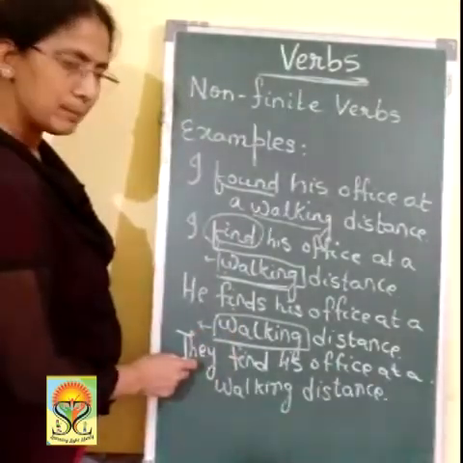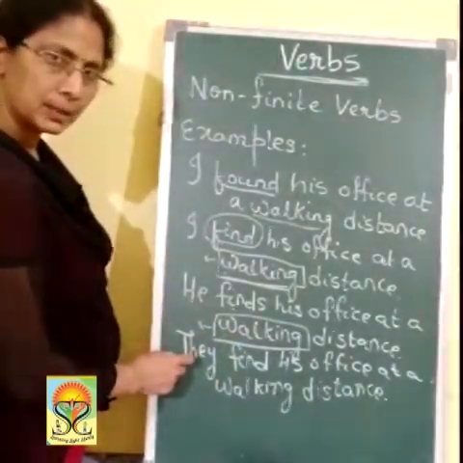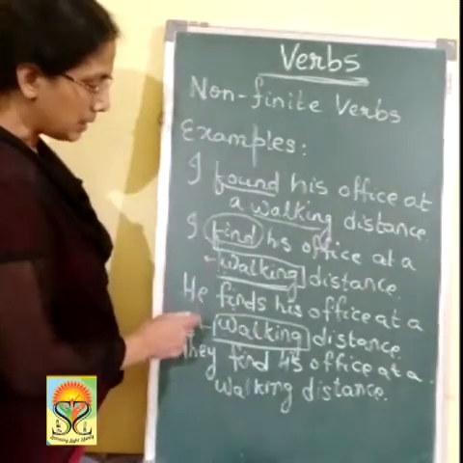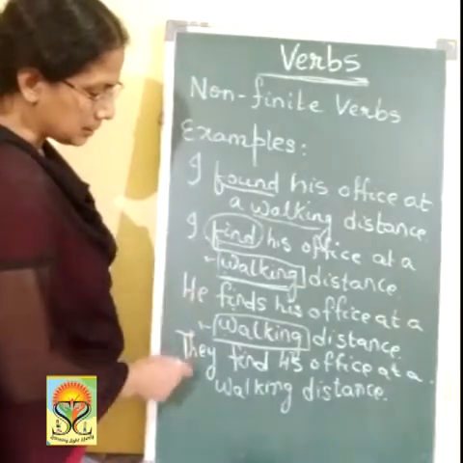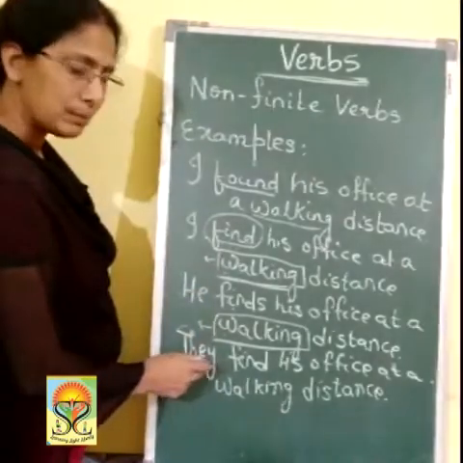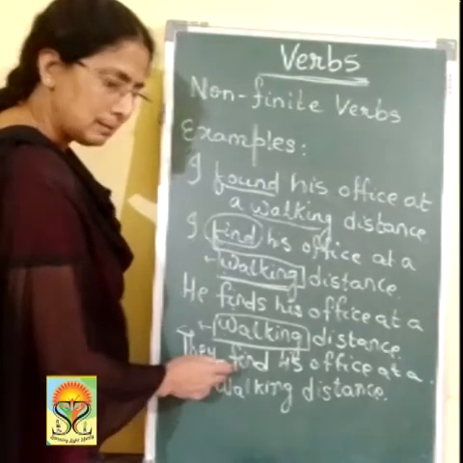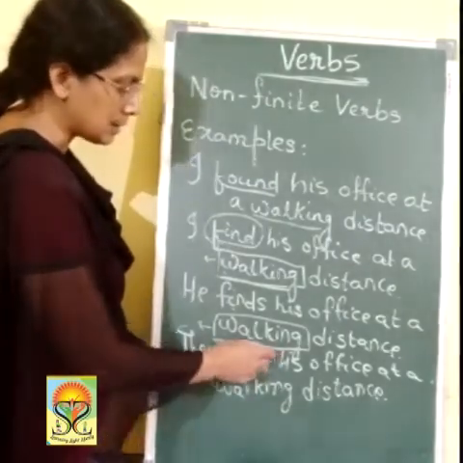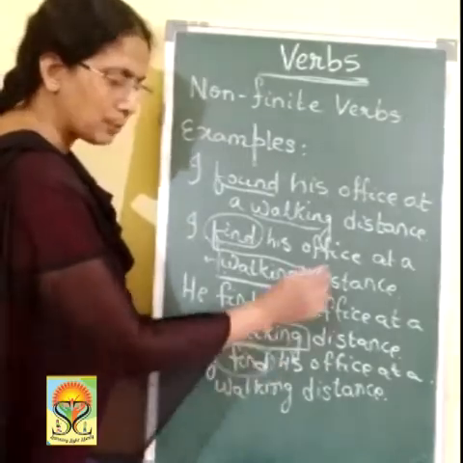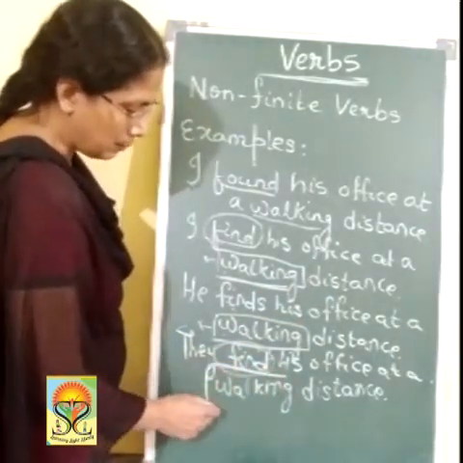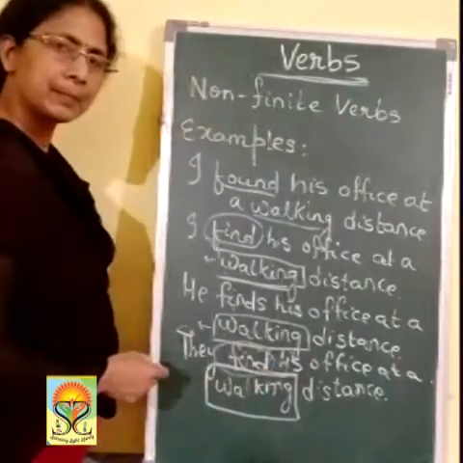Come to this, they, plural. I change the number. Here the person was changed. First person changed to third person. Here the third person plural is taken. The number is taken: singular changes to plural. Again find. The plural doesn't carry S. So they find, again the same, and walking remains the same.